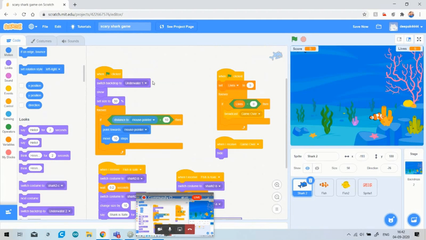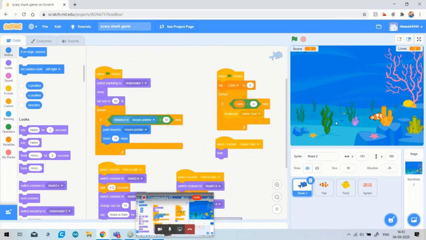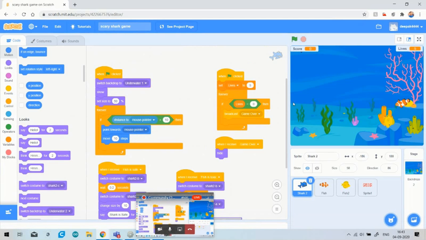Again, I will repeat all the things. Firstly, what I have written: when flag clicked, switch backdrop, because I have selected two backdrops. So I have selected the first backdrop, underwater one. Then my shark will show and its size remains 50%. Then I have to move this shark according to my mouse pointer. So I have chosen that if distance to mouse pointer is greater than 10, then the shark will point towards my mouse pointer and it will move 10 steps.